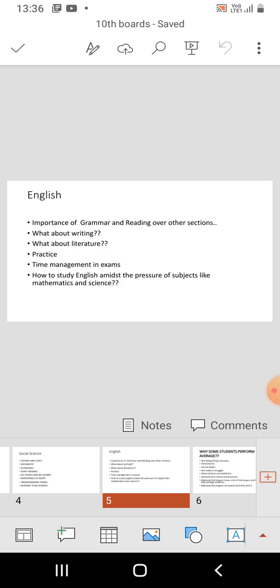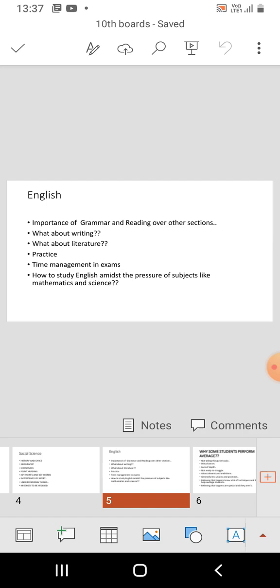Next, how to study English amidst the pressure of subjects like mathematics and science. It actually really becomes difficult to achieve your full potential marks in English while focusing a lot on mathematics and science, but it cannot be ignored. Those subjects require more regular studying. You can read English stories at the last moment and appear for the exam. You may also do well, but that is not the case of mathematics and science, which everyone already knows.